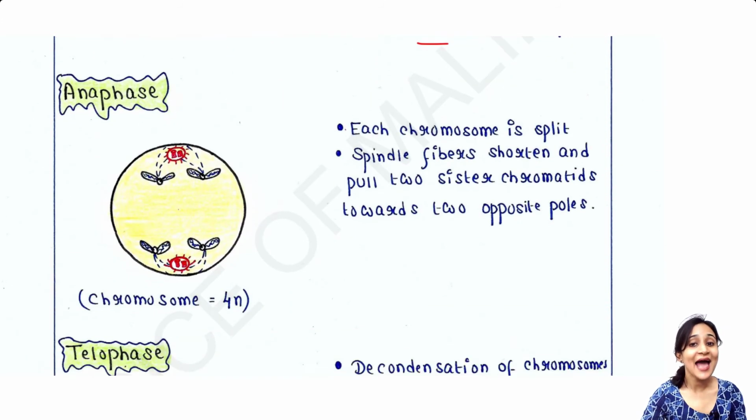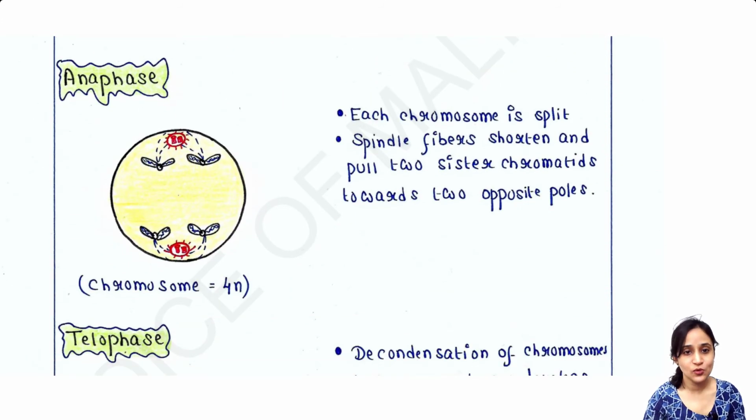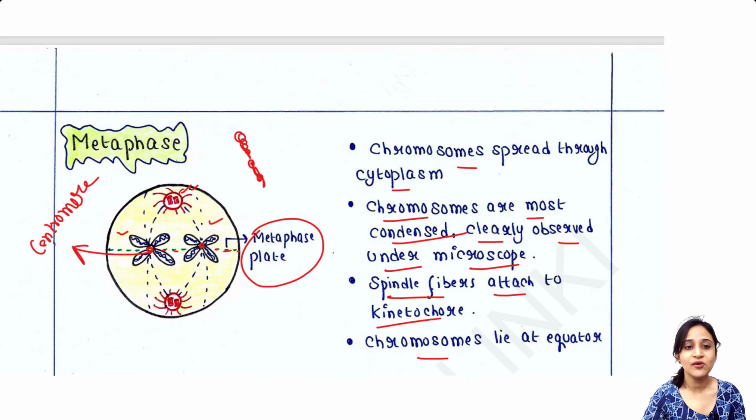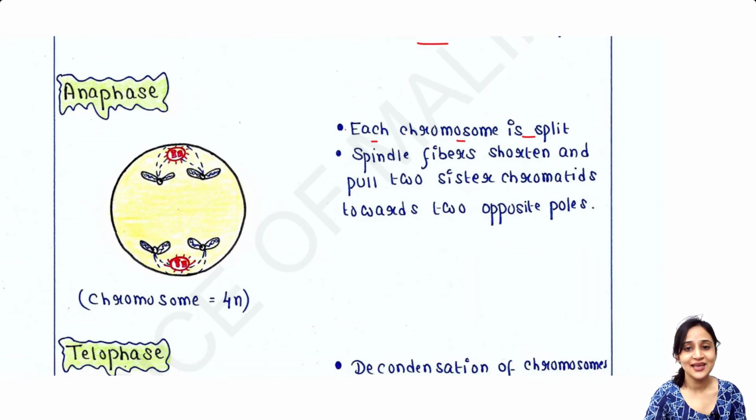Now next phase is anaphase. Each chromosome is now split. You have seen in the last picture in the metaphase that these are the sister chromatids, right? And now in the anaphase stage, each chromosome is split and the sister chromatids are getting separated. And spindle fibers shorten. You can see here these are the spindle fibers which are now short. So they are shortened and pull two sister chromatids.